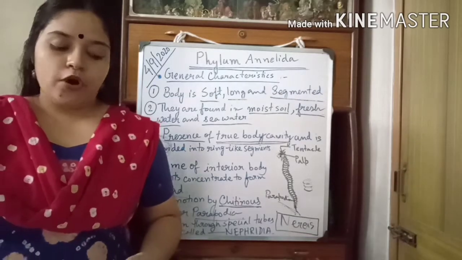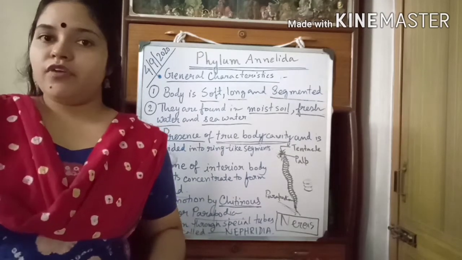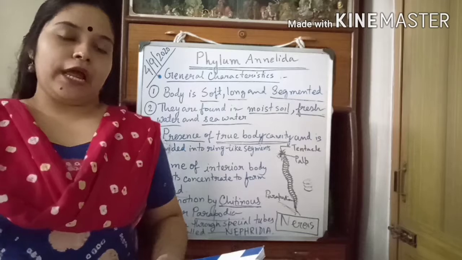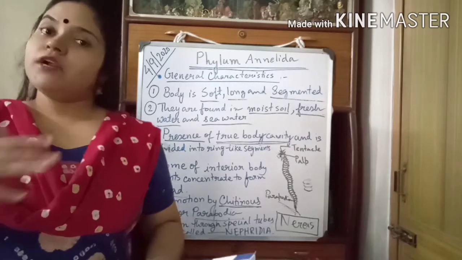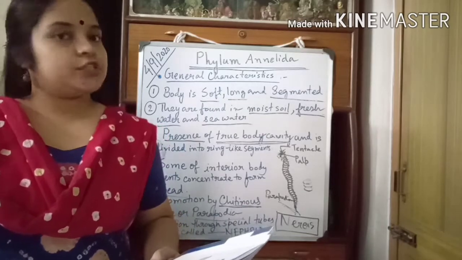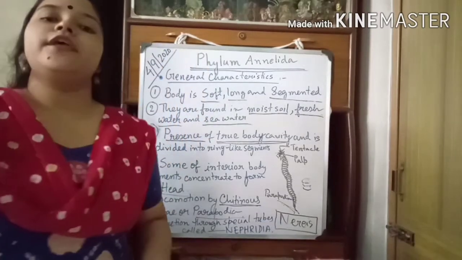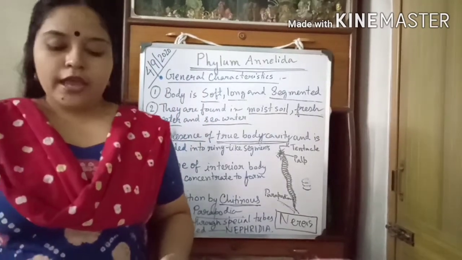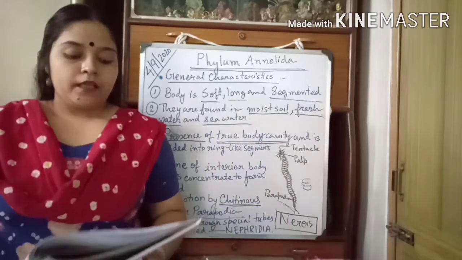On the basis of body shape, what will be the difference between these three kinds of worms? Flatworms are flat, roundworms are thread-like or cylindrical in shape, and segmented worms or the annelids are also cylindrical and elongated.